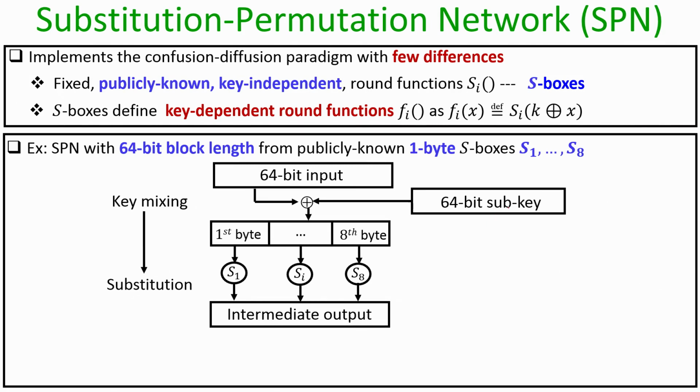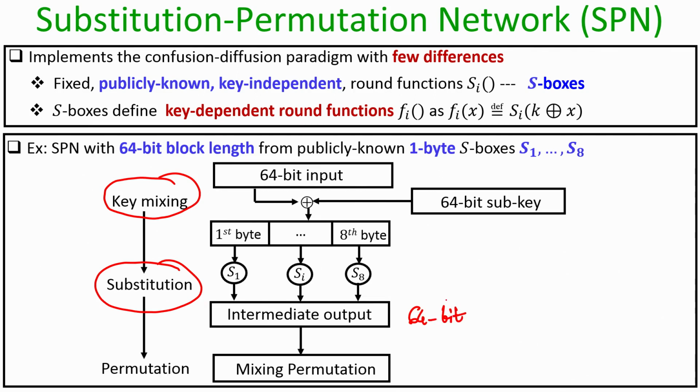So, the first step, where we mask the current input with the sub key, is denoted as the key mixing step, and this is followed by a substitution step, where the outcome of the key mixing step is interpreted as individual bytes and they go through the individual S boxes, and as a result I obtain a 64 bit intermediate output.